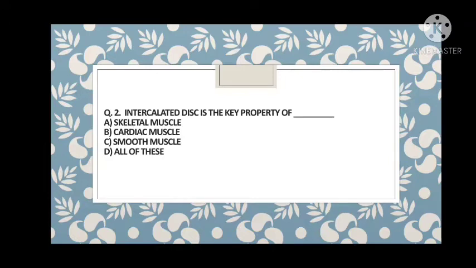Intercalated means interrelated, you can say. When we talk about the interrelated term, it is with cardiac muscle. So guys, the answer is cardiac muscle. First I will give a preview of all the muscles. Skeletal muscle is a kind of voluntary muscle. These are present in muscle-bone joints, where you need movement like hand, limb, etc. Cardiac muscle, as you all know, is found in the heart, and smooth muscles are in the visceral organs. They are associated with the autonomic nervous system. Autonomic means involuntary muscle movement, where it is required, these muscles are present. So guys, the answer is B, cardiac muscle.